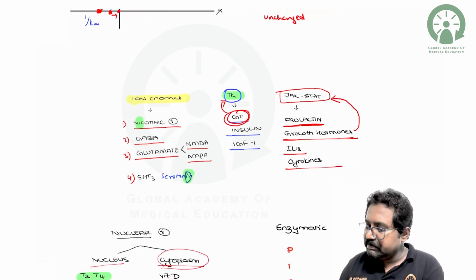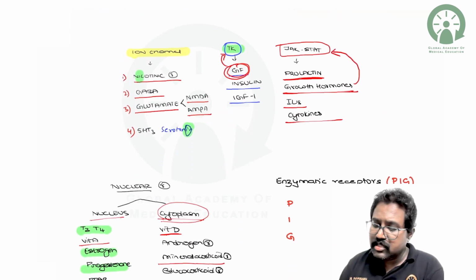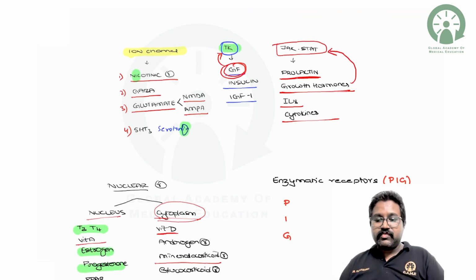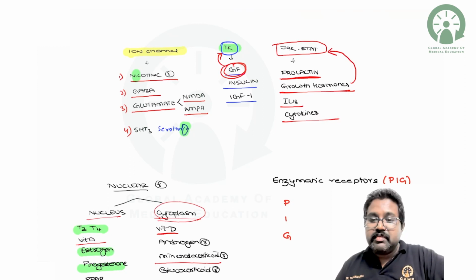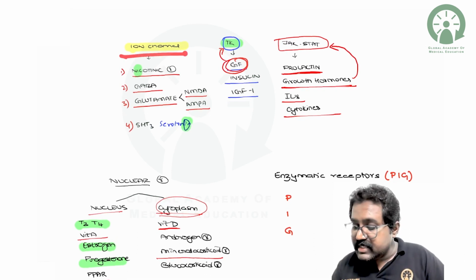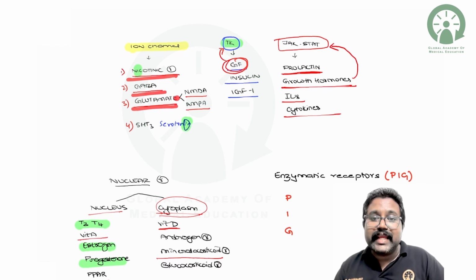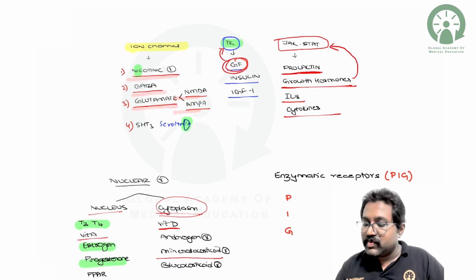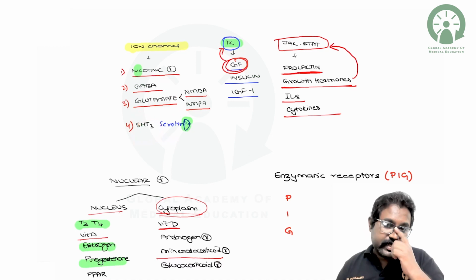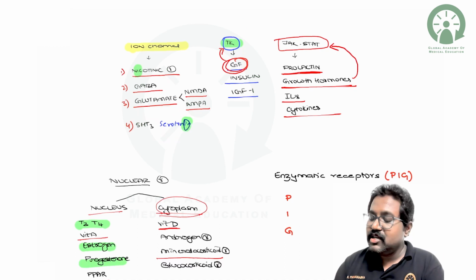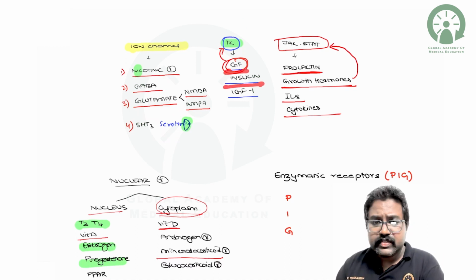And next come the ion channels. Under this you need to remember some examples. So please remember, we have ion channels. The examples are the nicotinic receptor, GABA, glutamate, NMDA, AMPA, as well as 5-HT, that is the serotonin receptor. The most frequently asked is the tyrosine kinase. It is exhibited by growth factor, insulin, and insulin-like growth factor 1.